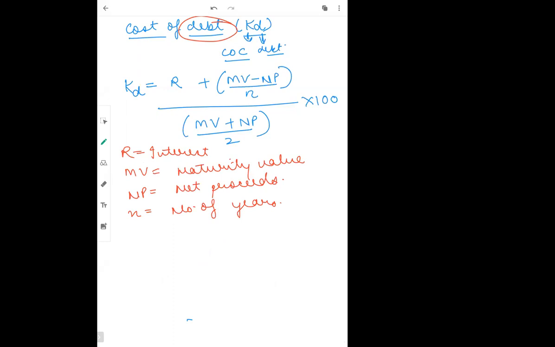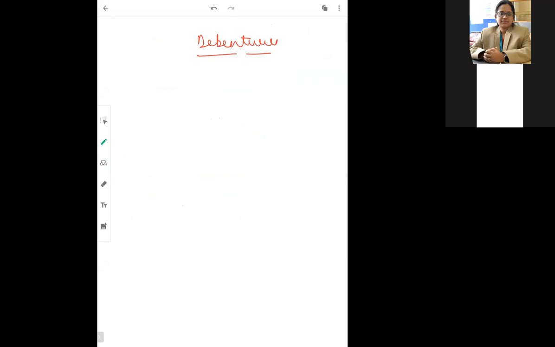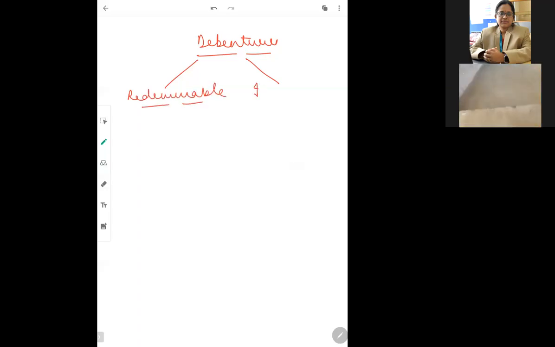Now, when we talk about maturity value, for understanding this I need to explain the debentures first. Can everybody please mute yourself because recording is going on, otherwise it will be difficult. Now, when we talk about debentures, there are many types, but we usually consider two types of debentures. One is redeemable debentures, and the other is irredeemable debentures.